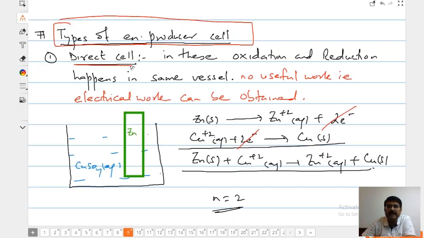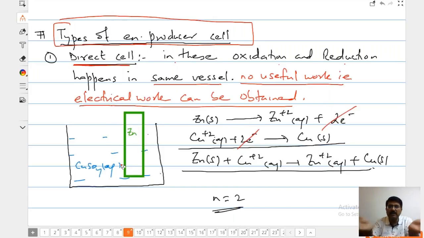The first cell is a direct cell. In these, oxidation and reduction happen in the same vessel, and no useful work, that is electrical work, can be obtained. See an example. You have a container in which you have added copper sulfate. Copper sulfate is blue in color. Then you stir it with a zinc rod or aluminium rod. You're going to move a zinc rod or aluminium rod into that.